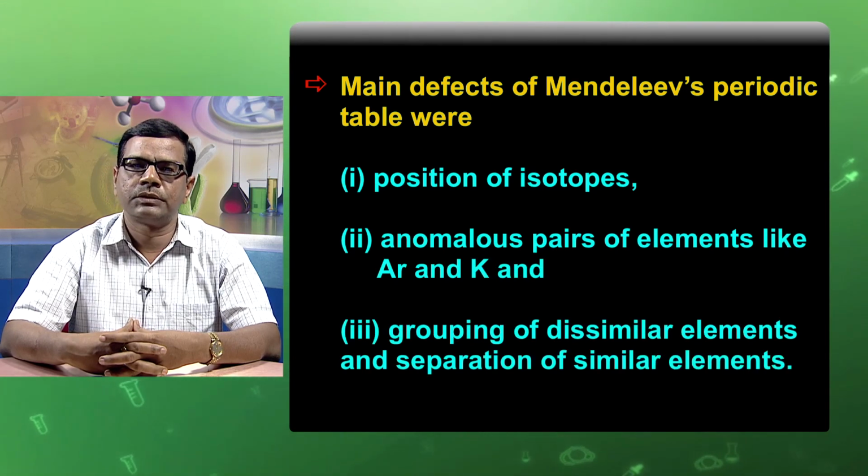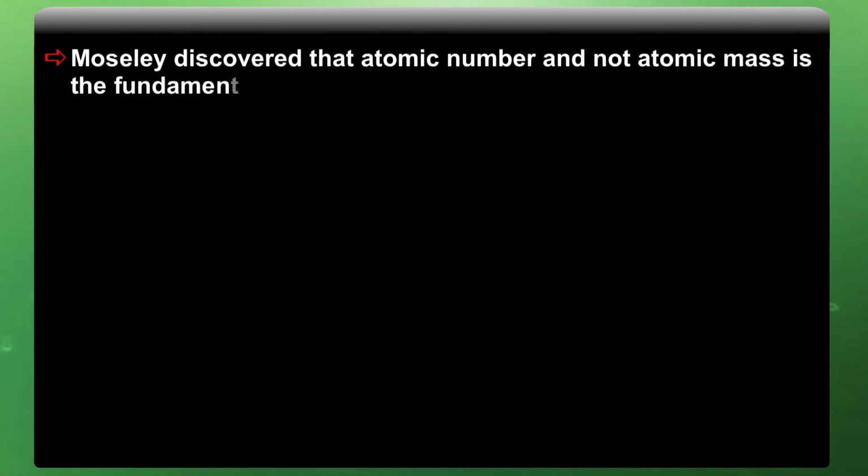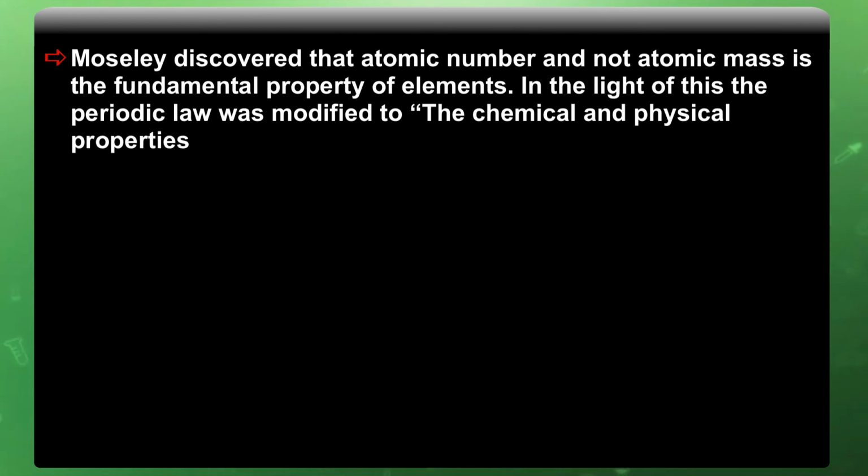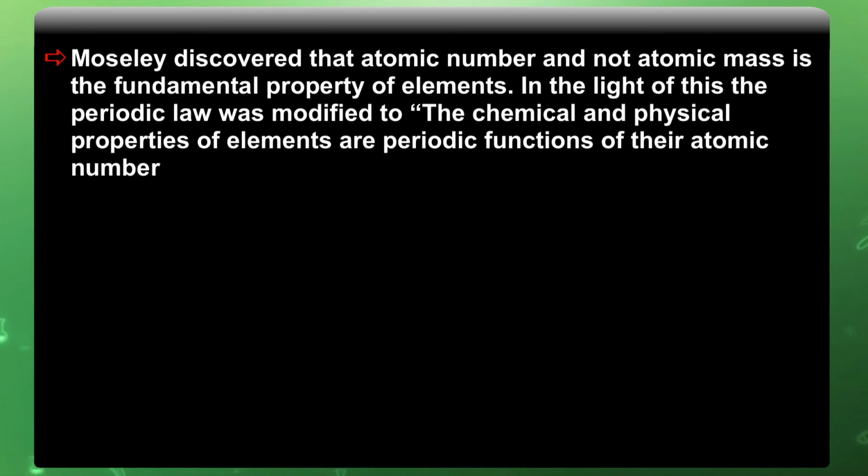separation of similar elements. Moseley discovered that atomic number, and not atomic mass, is the fundamental property of elements. In the light of this, the periodic law was modified: the chemical and physical properties of elements are a periodic function of their atomic numbers. This is the modern periodic law.